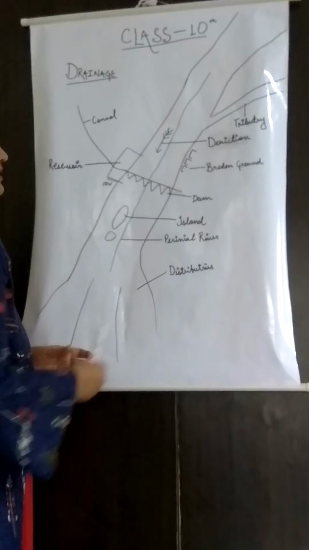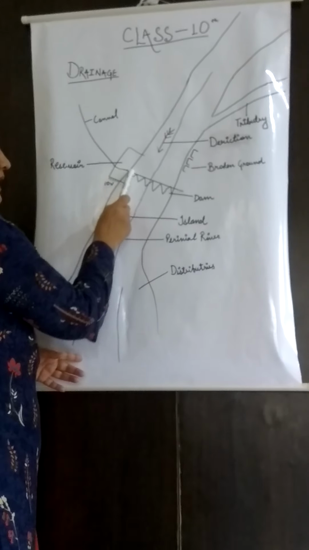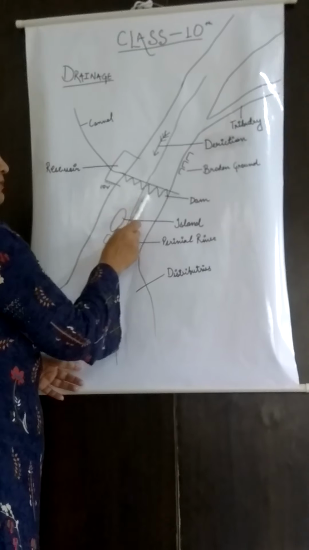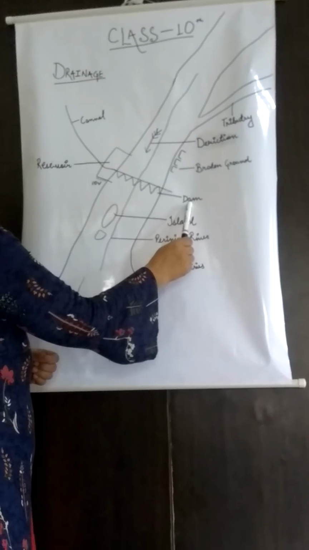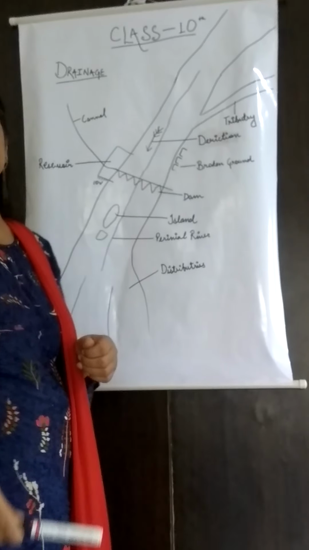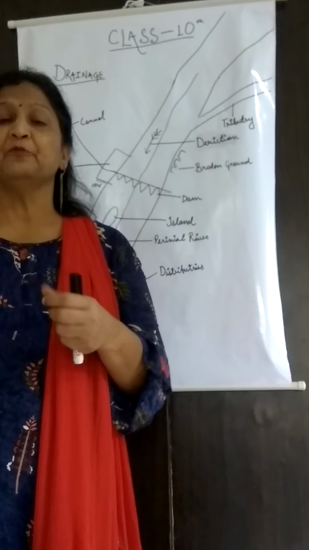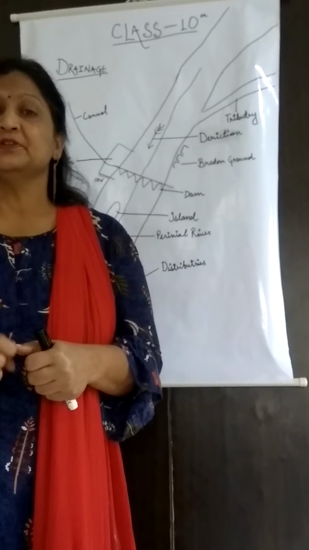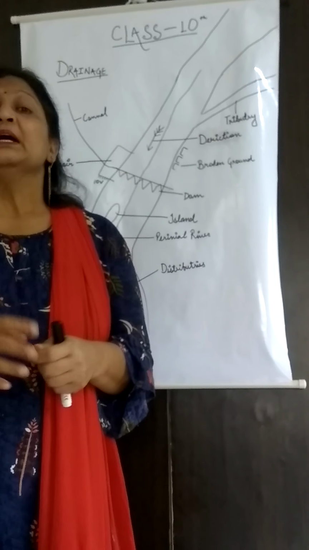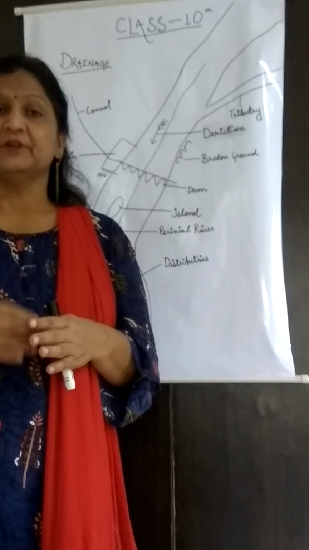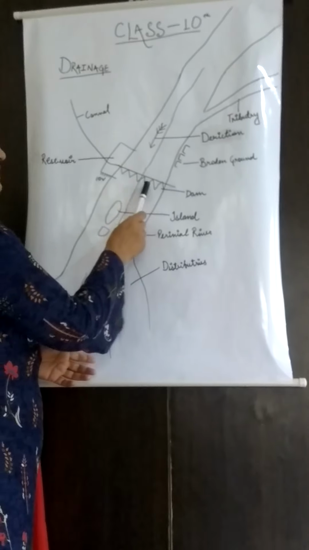Now the next feature, if you see, is a straight line across the river with a triangular symbol, which indicates a dam. A dam, you all know, is constructed on the river to control its flow, either for controlling floods, for irrigation, or for a multipurpose project. So this feature indicates a dam.